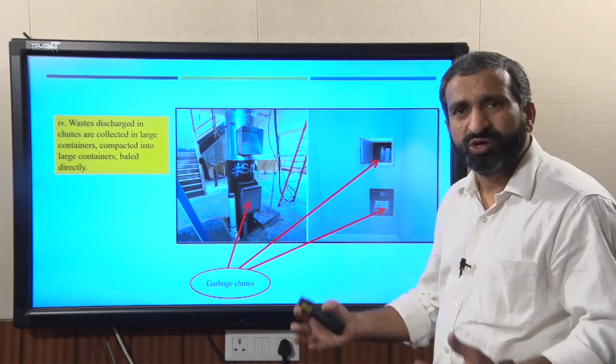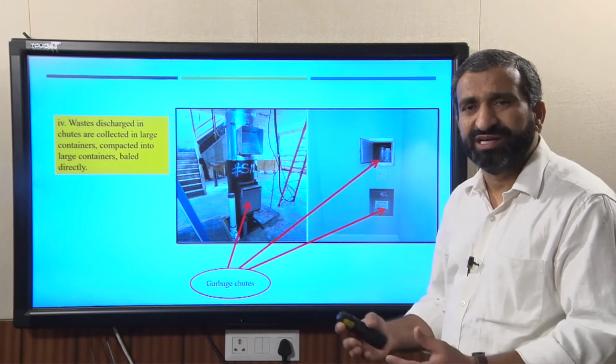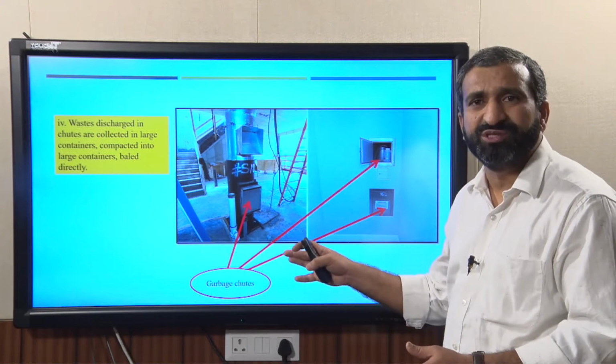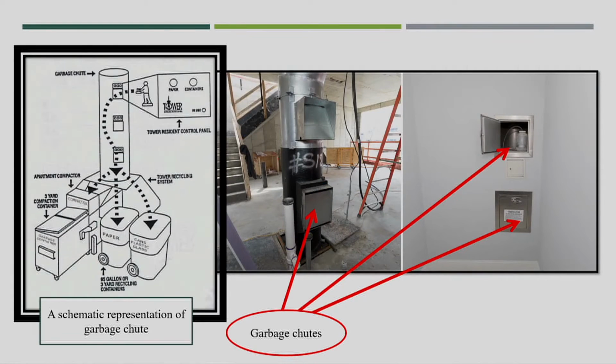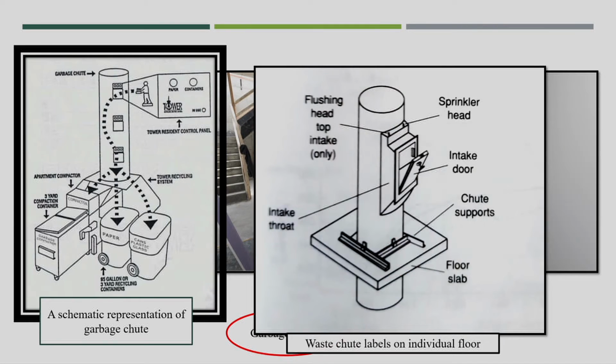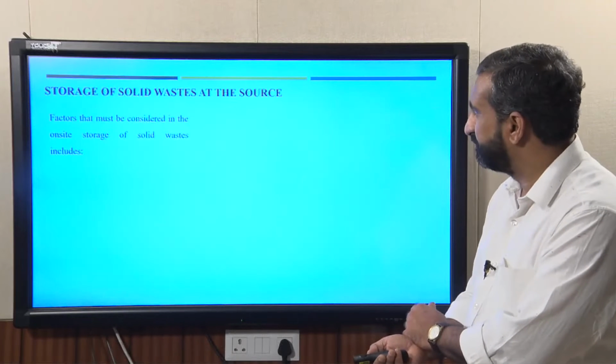But most of the waste from the residential area can easily be disposed into this chute, and directly gets stored in the dustbin, which can be hauled by the local authority. So, by providing some kind of opening on each floor, waste can be disposed easily.